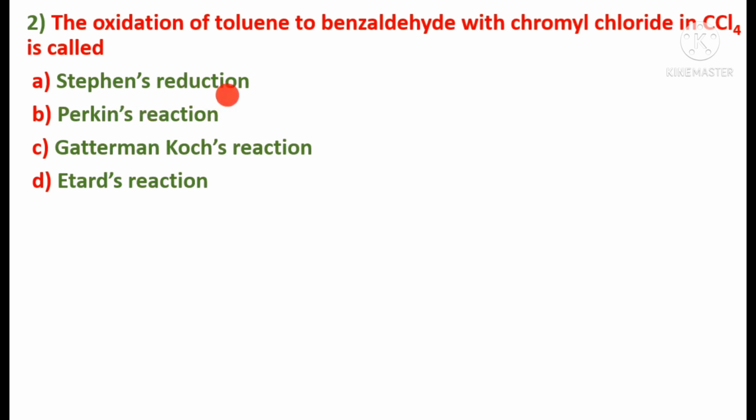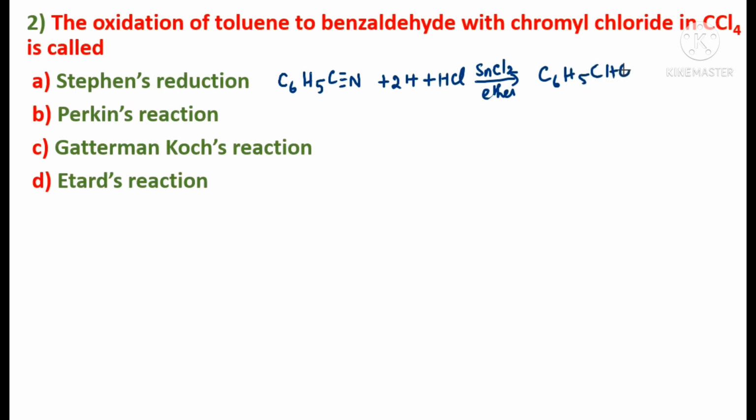Let us see what happens in Stephen's reduction. Benzaldehyde is obtained by partial reduction of phenyl cyanide. Phenyl cyanide is C6H5 triple bond N. This undergoes reduction in the presence of HCl and stannous chloride, SnCl2, in the presence of ether, and this gives benzaldehyde, C6H5CHO.